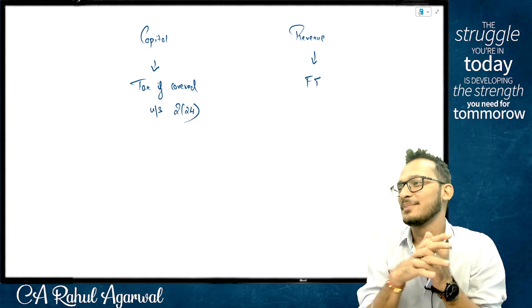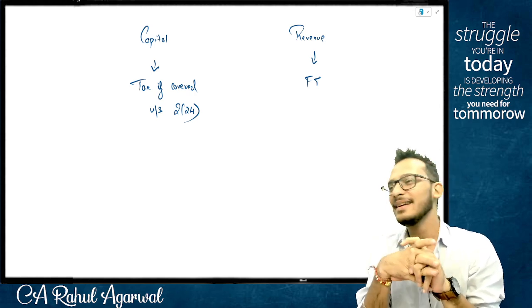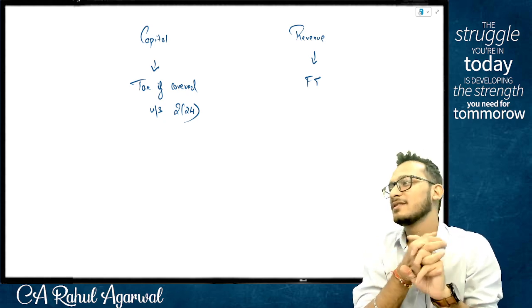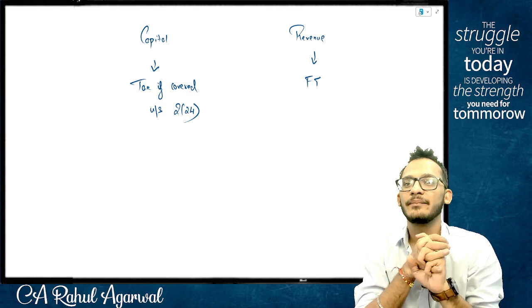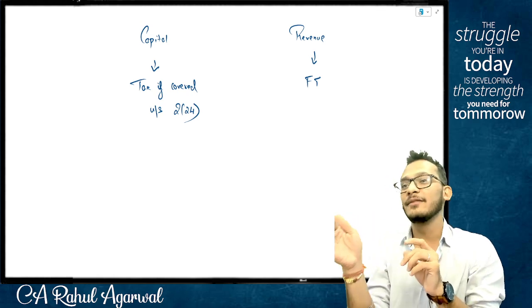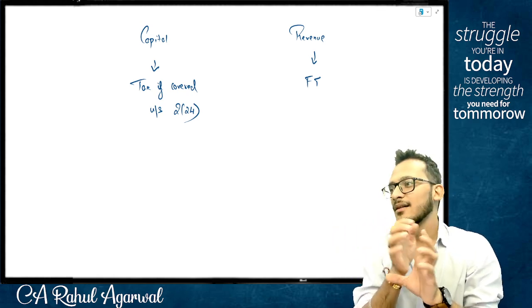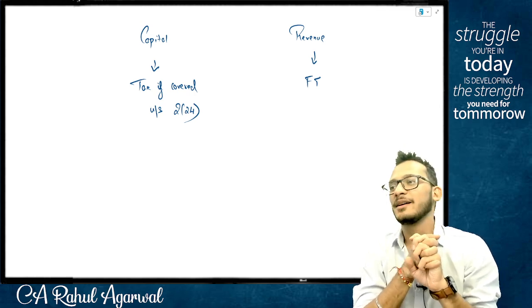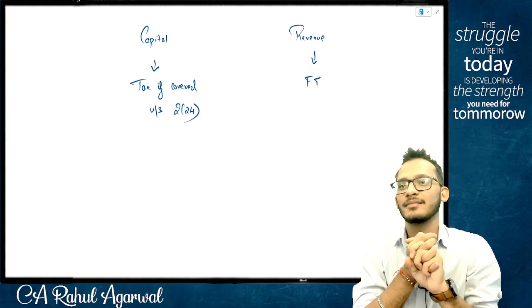People, in simple terms, any gift given to you is always capital, because the intention of giving a gift is never recurring. While you may expect that the guy will give you every year Diwali ka bonus, it is not mandatory to be done. Now your expectation is not a gift, that is your expectation.